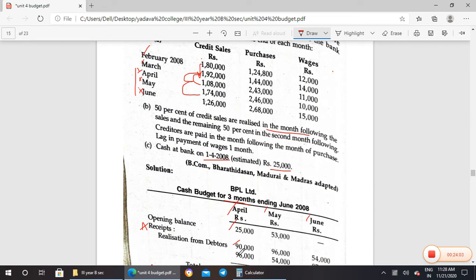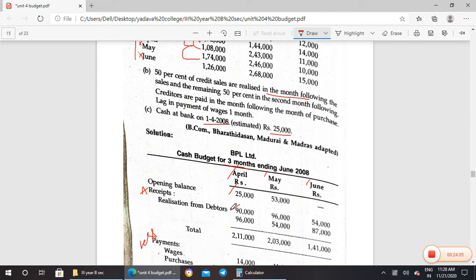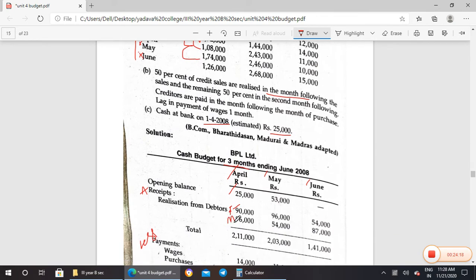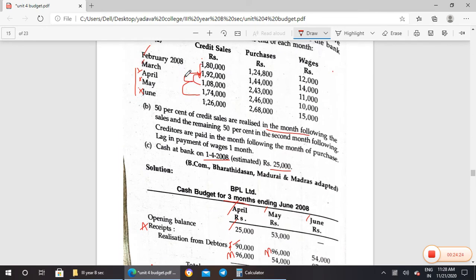1,90,000, when we divide this, I'll write it here. This is for February, and this is March, and this is also March. So 50%, 50%. 50% of March is paid in April, we have taken it. 50% is paid in May, we have taken it.